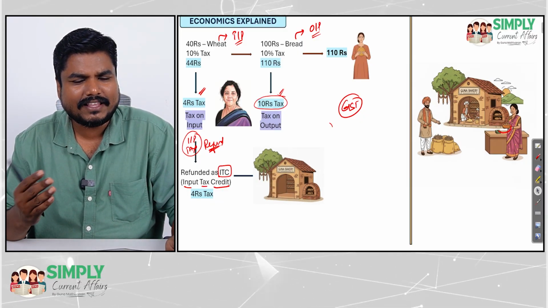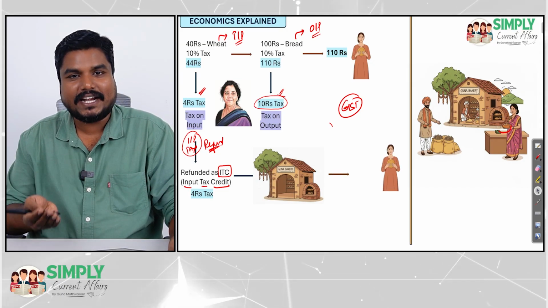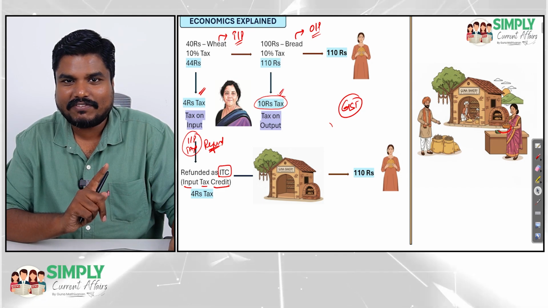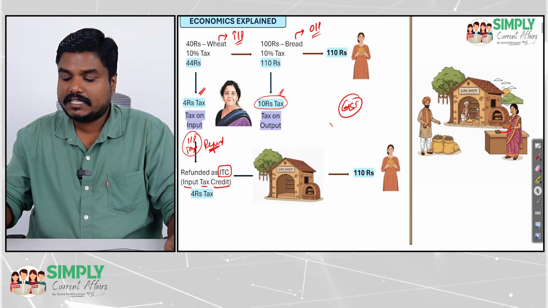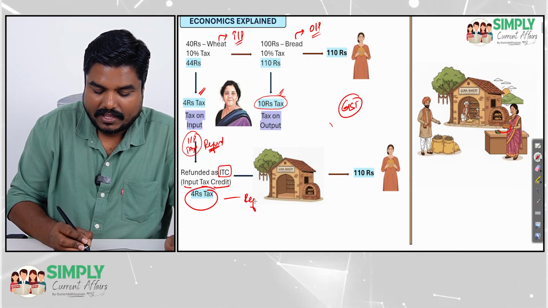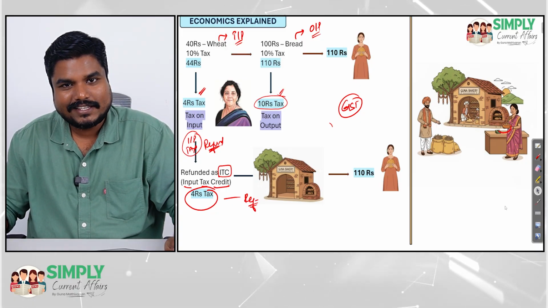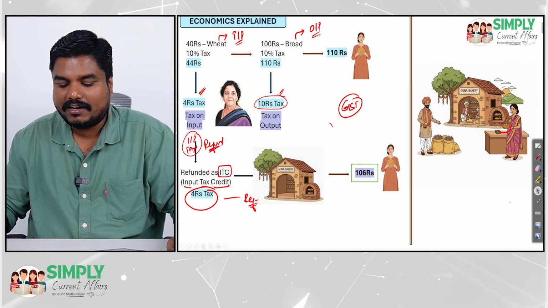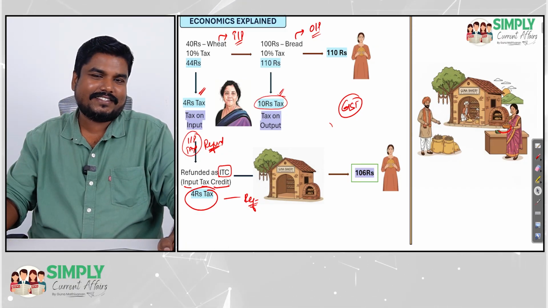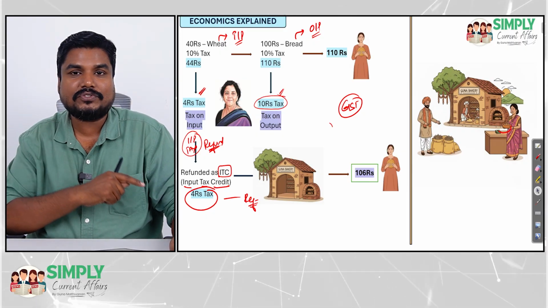The idea is that the bakery, next time when they sell this bread, should not sell for 110. Why? Because the bakery has received a refund of 4 rupees, right? 4 rupees of refund the bakery has received, right? So next time when the bakery sells the bread, they should not sell for 110, they should sell it for 106. They have to reduce the price. They have to transfer this GST benefit to the consumer.